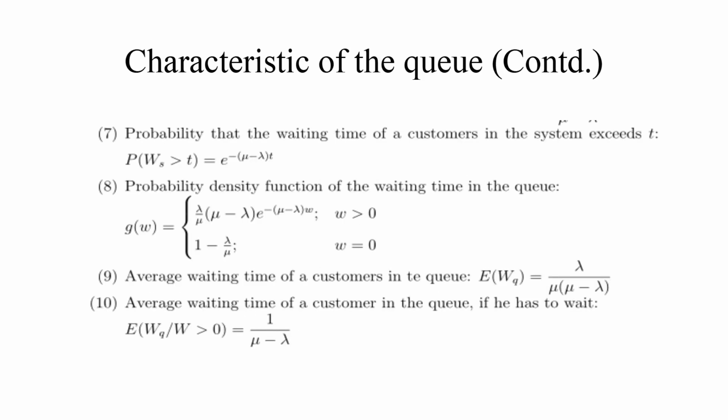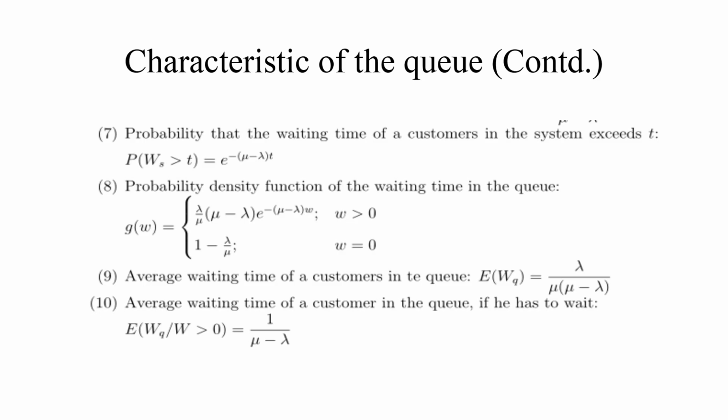Probability that the waiting time of a customer in the system exceeds T, P of Ws greater than T is equal to e power minus (mu minus lambda) into T. Probability density function of the waiting time in the queue, g of w is equal to lambda by mu into (mu minus lambda) e power minus (mu minus lambda) into w if w greater than 0, and 1 minus lambda by mu if w is equal to 0.